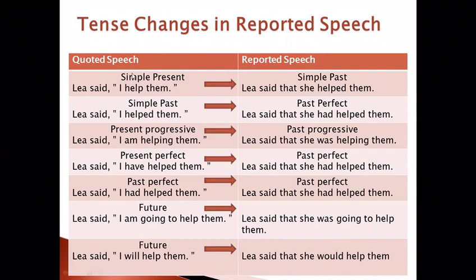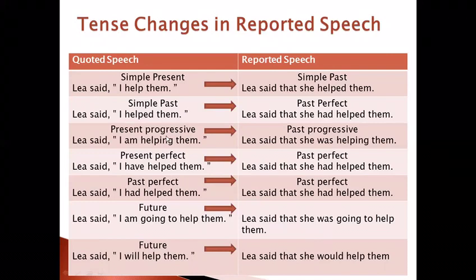If in the quoted speech, the verb is in the simple present, we have to change it in the reported speech into the simple past. So this would be, Leah said, "I help them." Leah said that she helped them. If the verb is in the simple past, it should be changed into the past perfect. Leah said, "I helped them." Leah said that she had helped them.